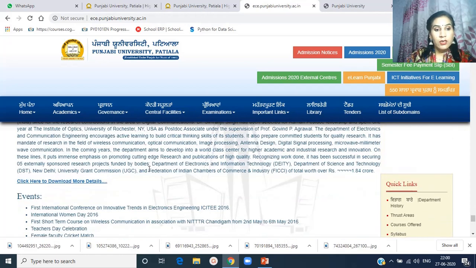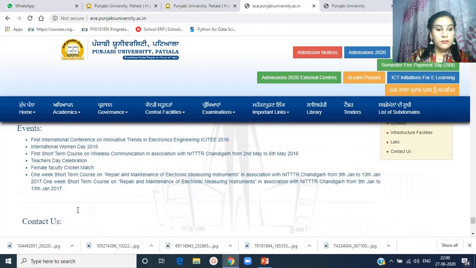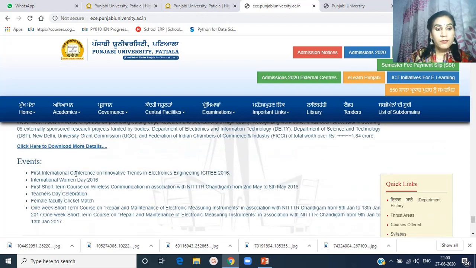The department is working on many research projects. There are many research scholars in the department. The department has organized many events throughout the session: an international conference, International Women's Day, short-term courses on different subjects, Teachers' Day celebrations, a female faculty cricket match, and short-term courses.